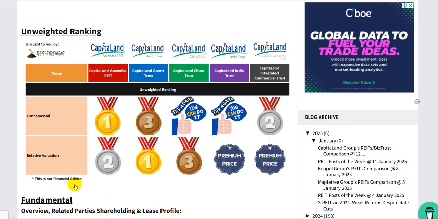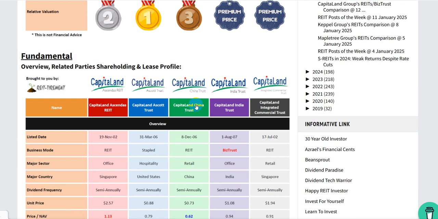In terms of fundamentals, Ascendas is the best, followed by CICT, followed by Sponsor. Then China and India are not doing so well. Valuations wise, that means who is cheapest, Sponsor is the cheapest. Ascendas is second and China is third. Then CICT and India look expensive.